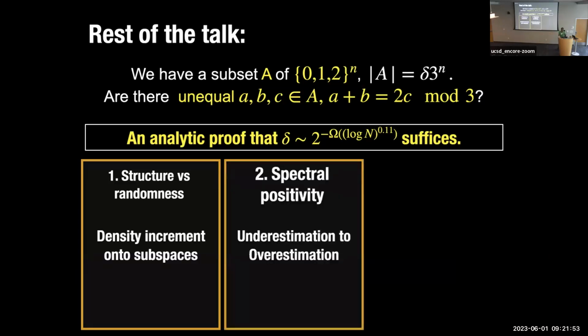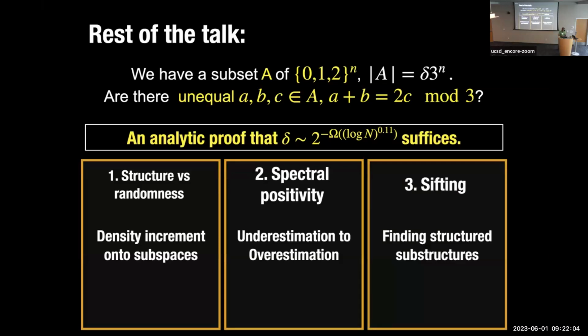And there's this new notion of spectral positivity, which we introduce, which as a punchline allows you to convert underestimation errors to overestimation errors. And finally, there's something called sifting, which I won't have time to talk about today.